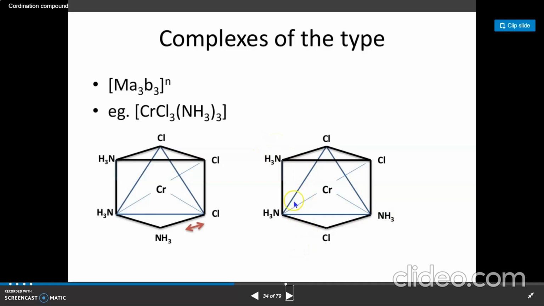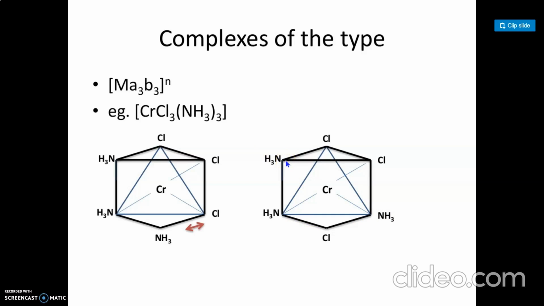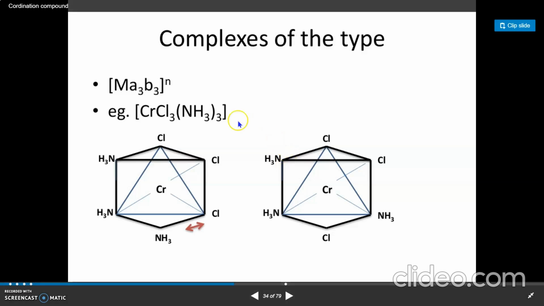Complexes of this type exist in two isomeric forms. It is seen that in the cis form, similar groups occupy the corners of one face of the octahedron, like this. All three ligands occupy the same side of this triangle, and this is called facial.